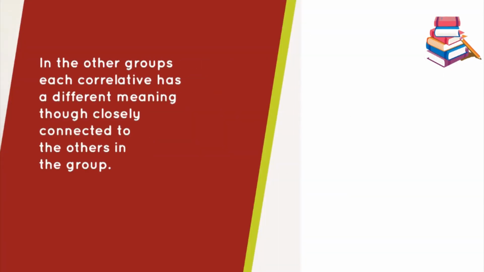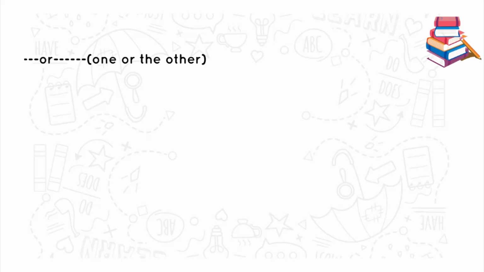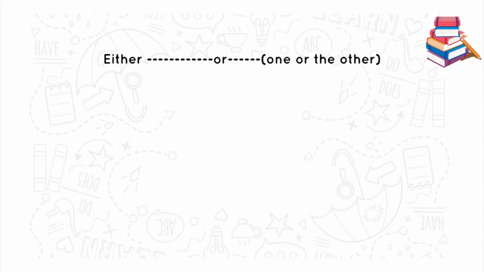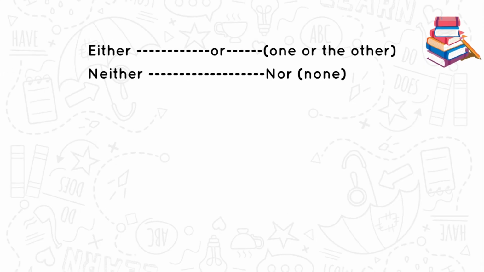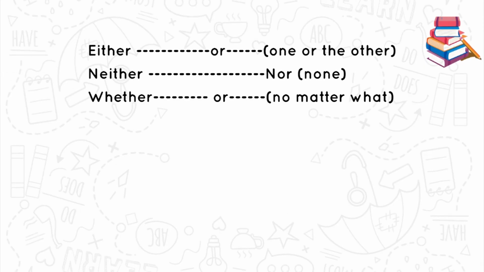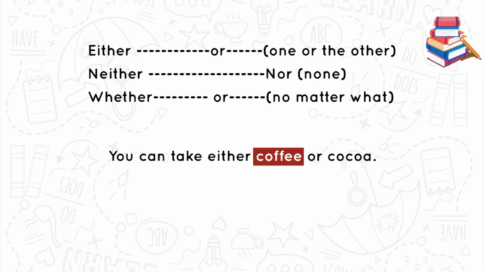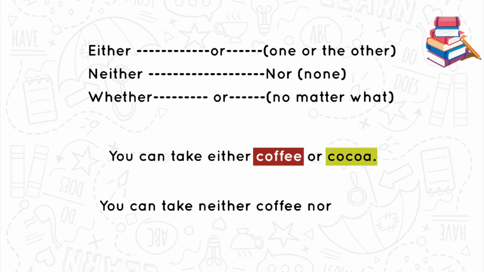In the other group, each correlative has a different meaning, though closely connected to the others in the group. Either is for or, one or the other. Neither is for nor, none. Whether is for or, no matter what. For example, you can take either coffee or cocoa. You can take neither coffee nor cocoa.